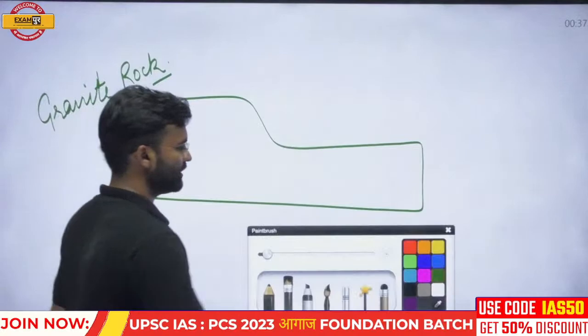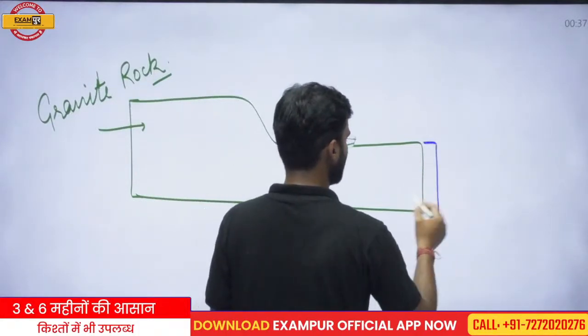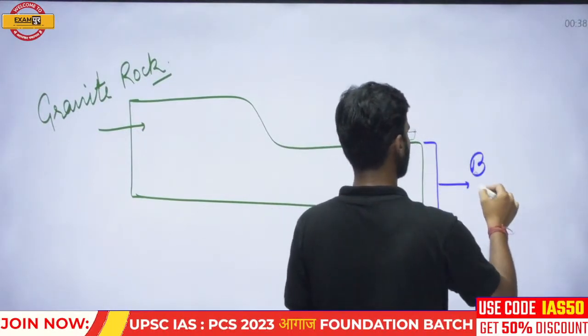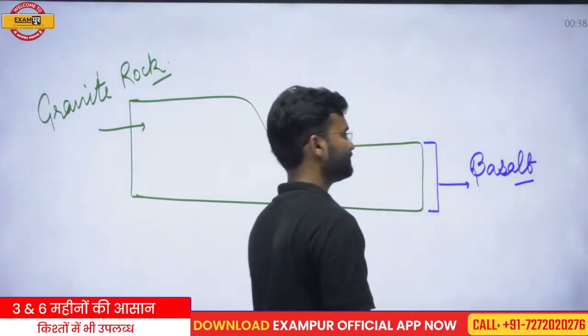And the magma which solidified and consists of more dense material is called basaltic magma. In general condition, basaltic magma.